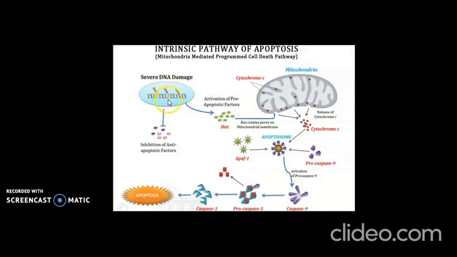The various cellular stresses result in severe DNA damage, and this causes the pro-apoptotic members of the BCL2 family like BAX to get inserted into the outer mitochondrial membrane. Insertion of these proteins leads to the release of cytochrome C molecules from the intermembrane space of the mitochondria, and release is thought to be mediated by the pores in the mitochondrial membrane that are formed by BAX oligomers.